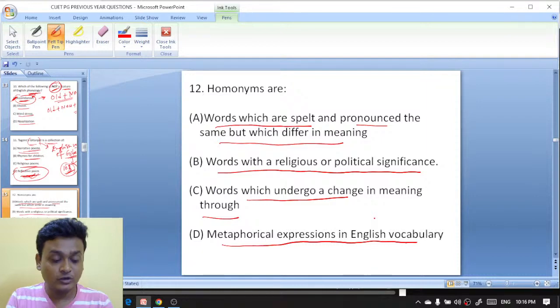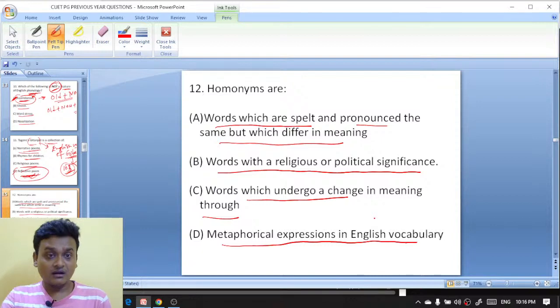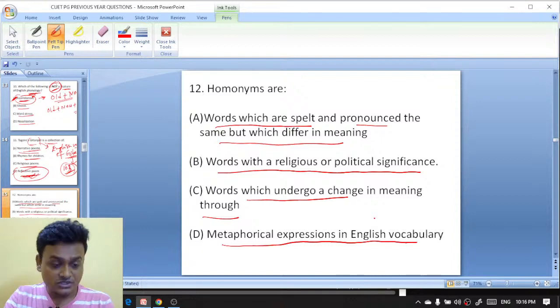What is homonym? Write in the comment box.